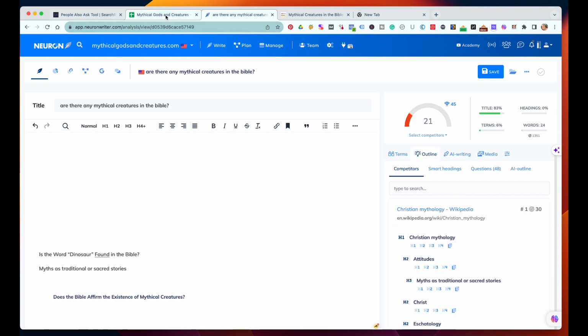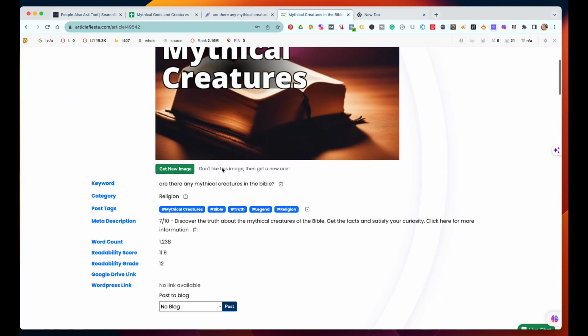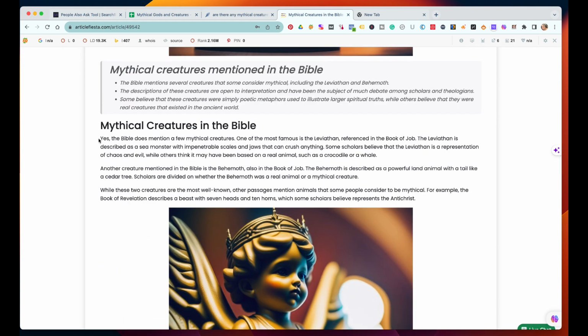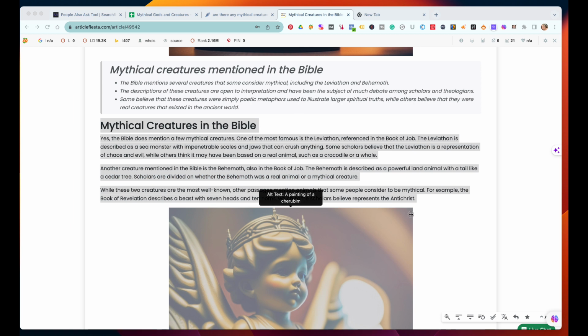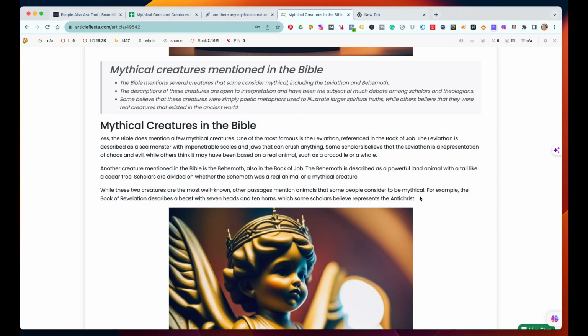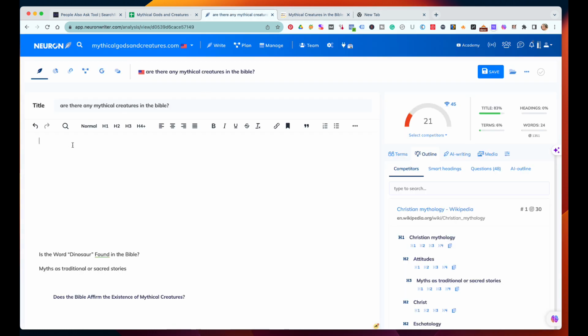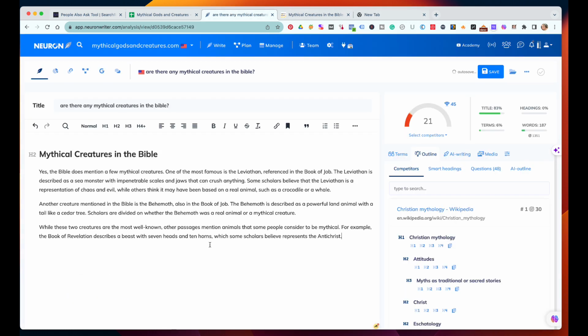We're going to go over here and just real quickly, I'm going to copy a lot of this here. I'm going to start, of course, with this. I'm going to go ahead and take this section here and put that right there at the very top. That's an H2, that's good. And then I'm going to go through, and it's already at a 30. See how fast you can do this with a PAA?